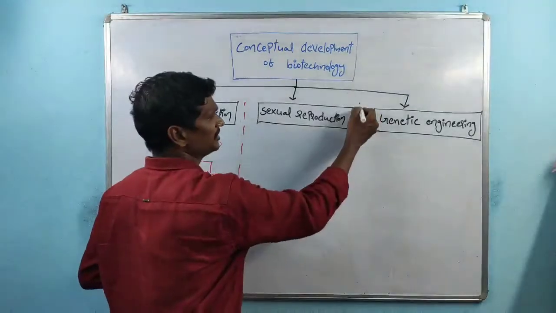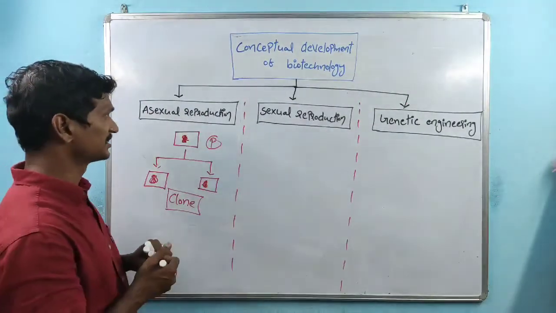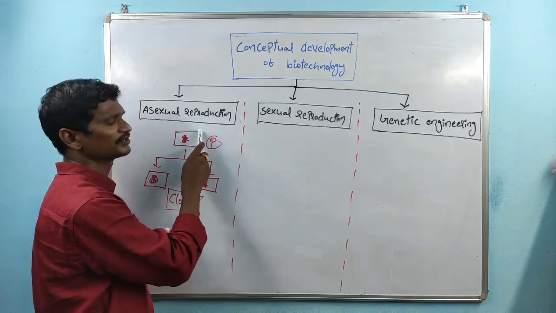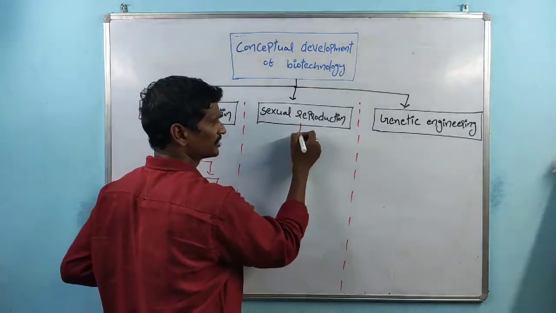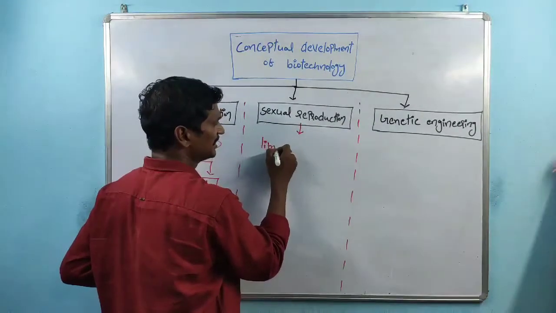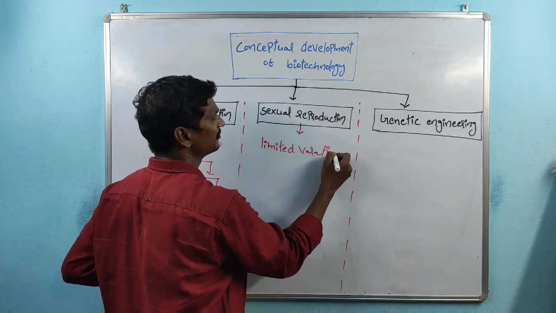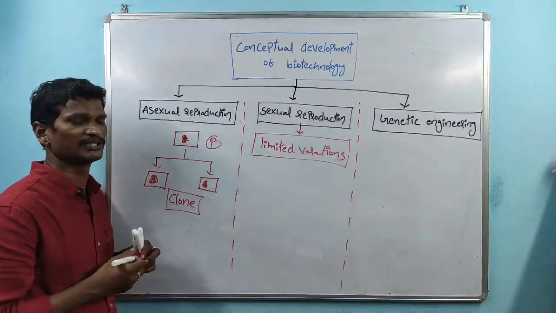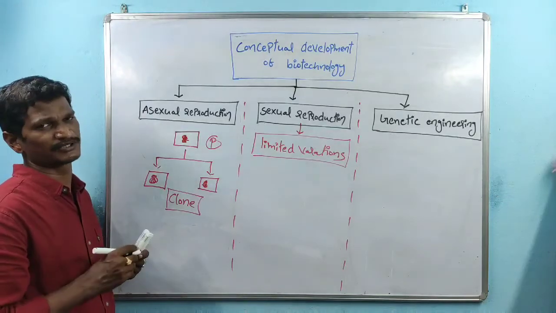Coming to the next one, sexual reproduction. We know about the sexual reproduction process. Just now I said sexual reproduction is more advanced than asexual reproduction. Why is sexual reproduction advanced here? In this case, limited variations are present within the sexual reproduction process.